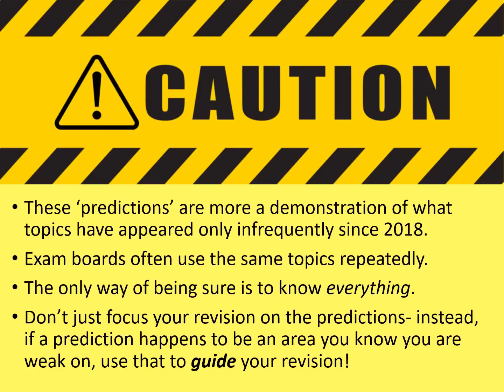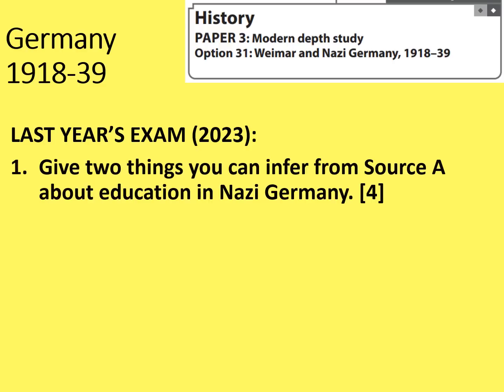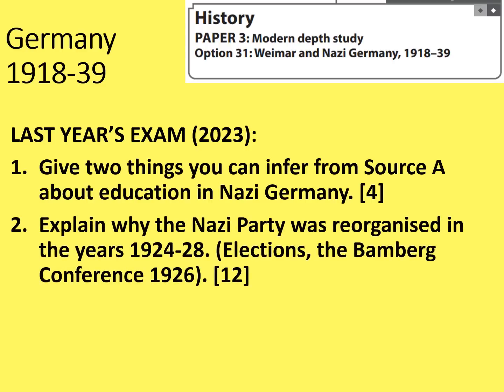Let's get into our first topic, the most popular one of all, Germany 1918 to 1939. Last year's Germany 1918 to 1939 paper looked like this. Question 1 was give 2 things that you can infer from source A about education in Nazi Germany. Then the second question was explain why the Nazi Party was reorganised in the years 1924 to 1928. This included its stimulus points, elections and the Bamberg Conference of 1926.